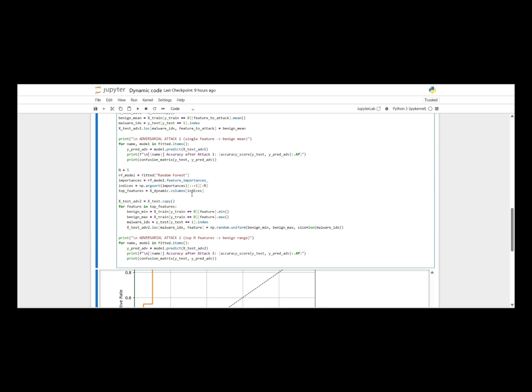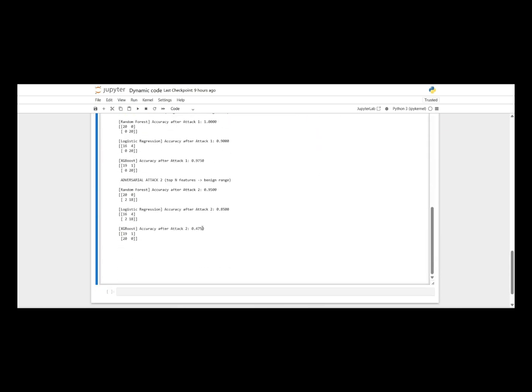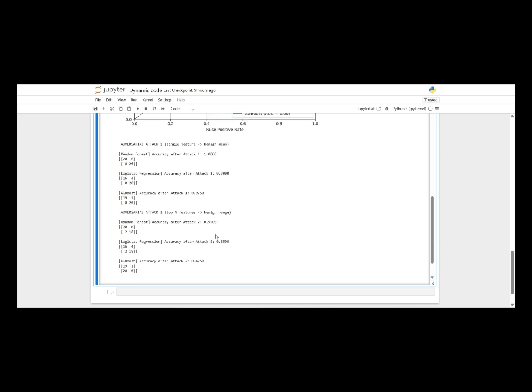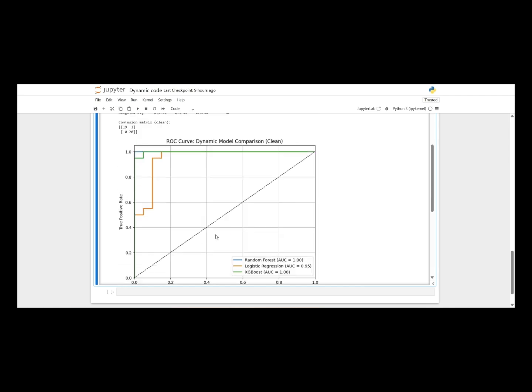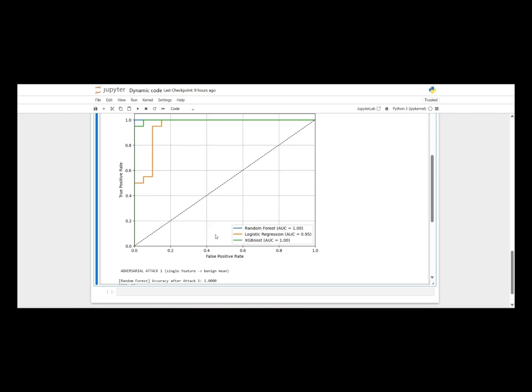Here, XGBoost collapses to 47.5% accuracy, showing high vulnerability, while random forest and logistic regression drop slightly but still remain useful. So, this part demonstrates how dynamic feature based models can start with very high accuracy but may have varying robustness when multiple critical features are manipulated.